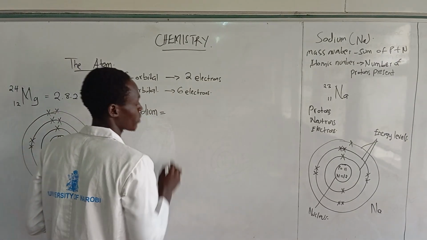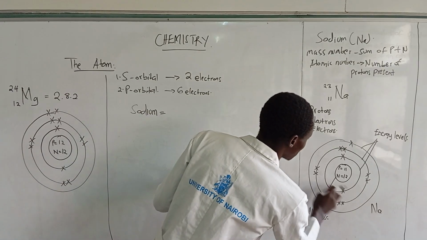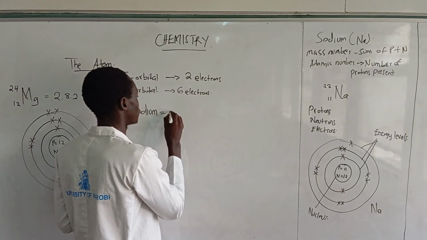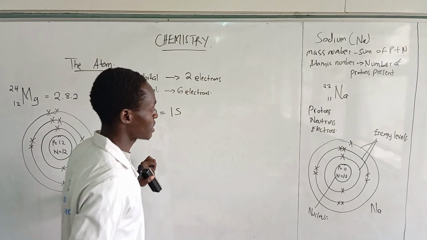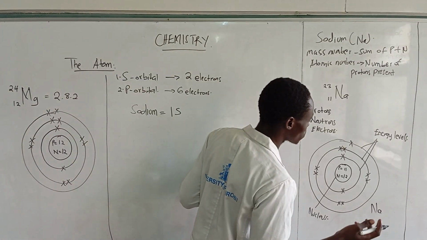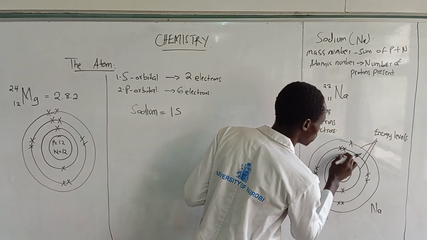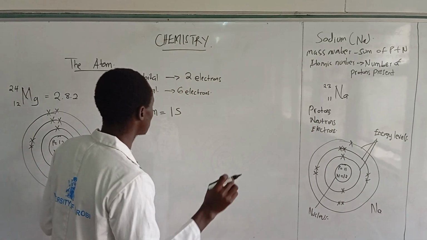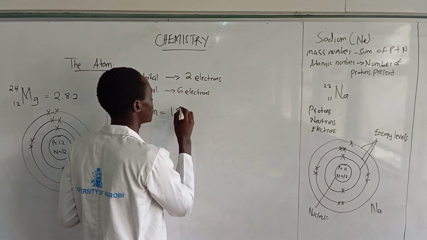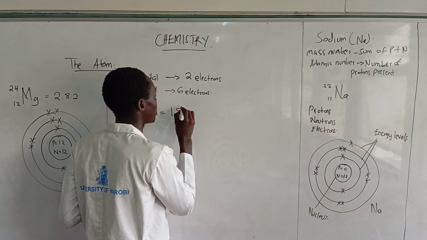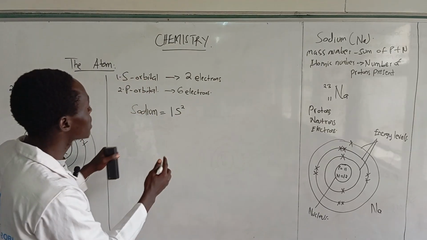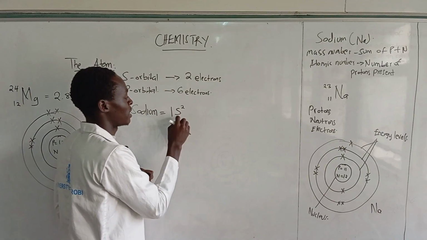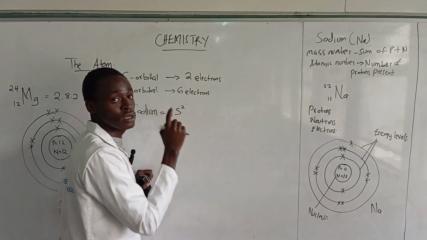The first energy level is 1s, and how many electrons are carried there? You have 1 and 2. So you write the number of electrons as a power to the s: 1s2. This means it is on the first energy level, and the s orbital has a total of 2 electrons.